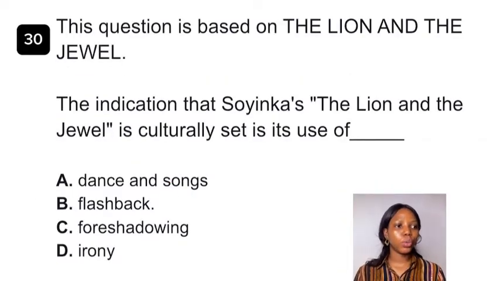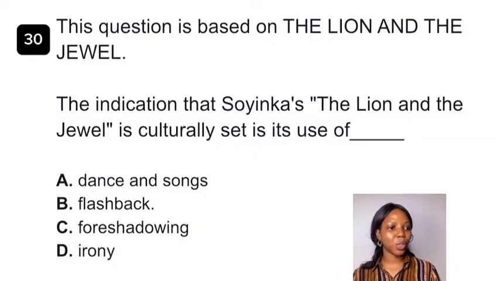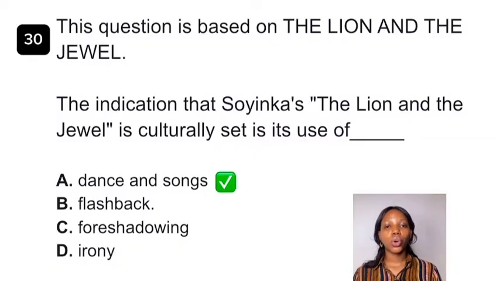Question 30. So this question is based on The Lion and the Jewel. The indication that Soyinka's The Lion and the Jewel is culturally set is its use of dash. The answer to this question is dance and songs. Okay, so Wole Soyinka incorporated songs and dance in his play, and we know that songs and dance is a huge part of African tradition, traditional African drama specifically. Wole Soyinka uses that a lot in his text.